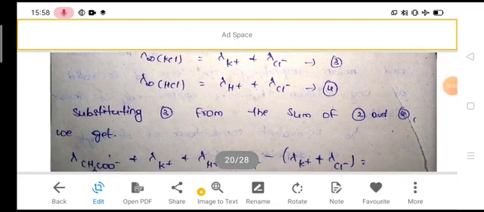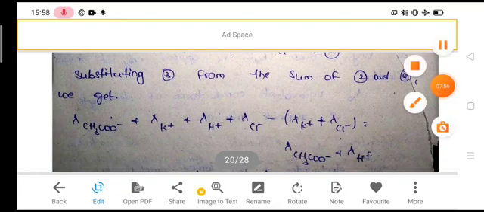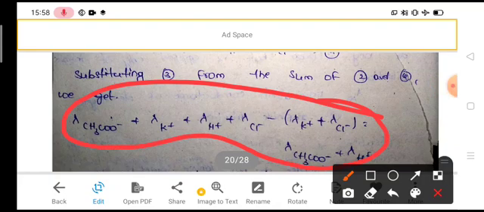So we have four equations. From equations 2, 3, 4 we can get equation 1. How?